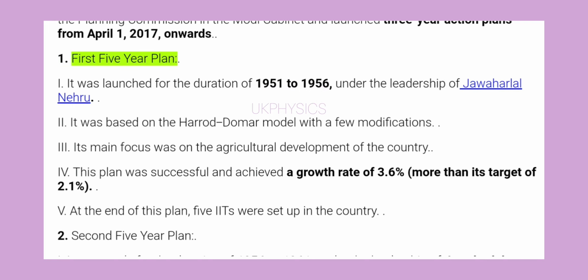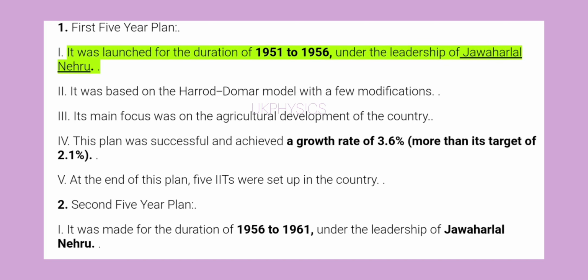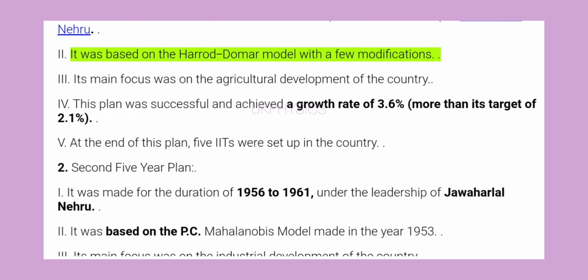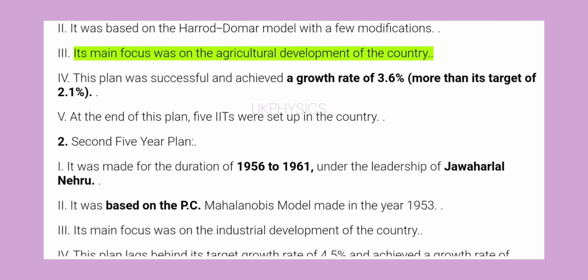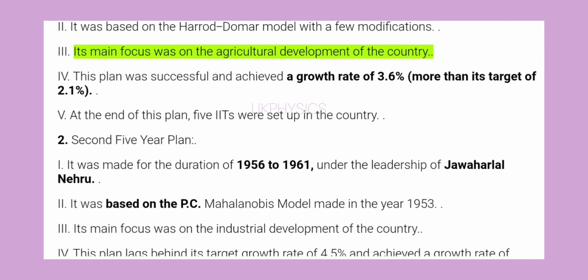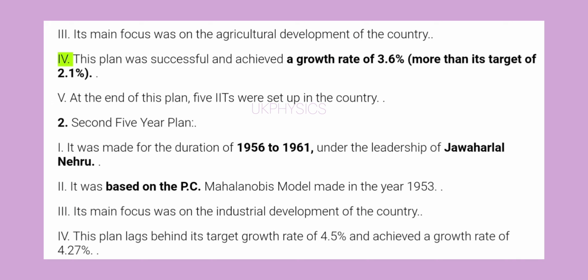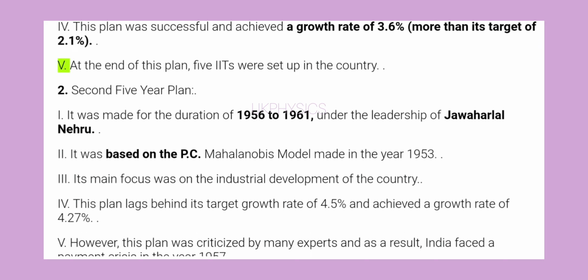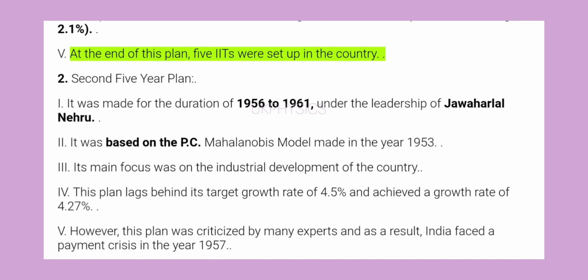1. First 5-year plan. I. It was launched for the duration of 1951 to 1956, under the leadership of Jawaharlal Nehru. 2. It was based on the Harrod-Dumar model with a few modifications. 3. Its main focus was on the agricultural development of the country. 4. This plan was successful and achieved a growth rate of 3.6%, more than its target of 2.1%. 5. At the end of this plan, 5 IITs were set up in the country.